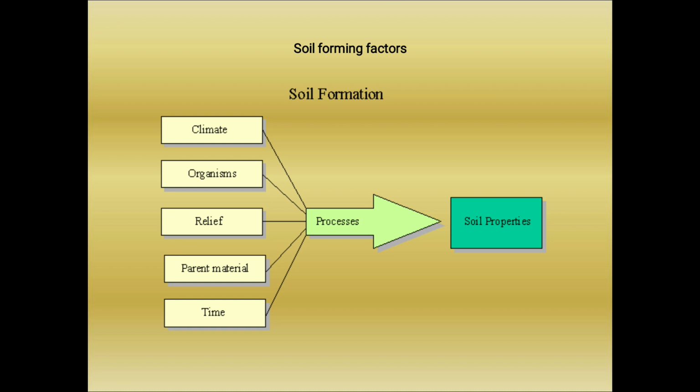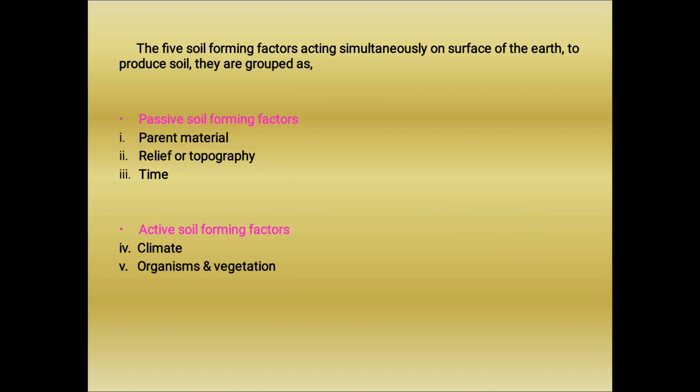And with the help of these factors, different processes, that is soil formation processes, convert the parent material into soil, and the different soil properties depend upon the soil formation process as well as these factors. These 5 soil forming factors act simultaneously on the surface of earth for the formation of soil.